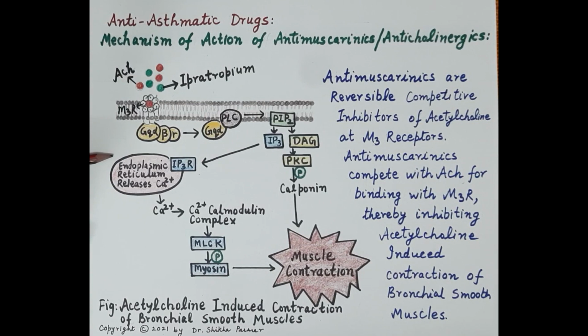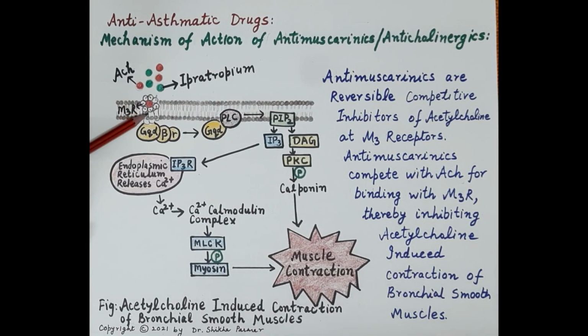Look at this diagram. This diagram explains the mechanism by which bronchoconstriction, primarily in the bronchioles, is induced by acetylcholine. Acetylcholine is shown here in the red color. Now, the M3 muscarinic receptor is a member of the G protein coupled receptor family, and it is composed of 7 transmembrane domains.